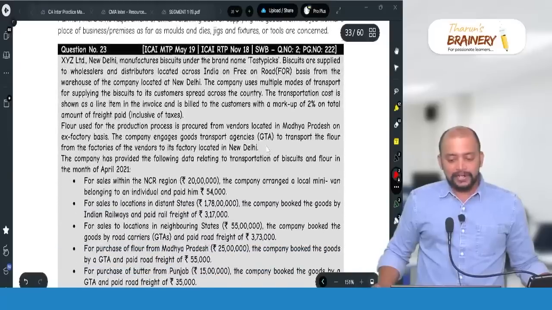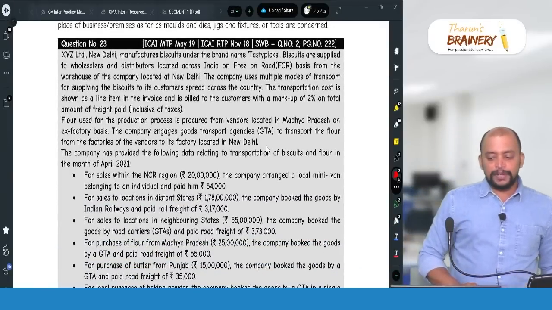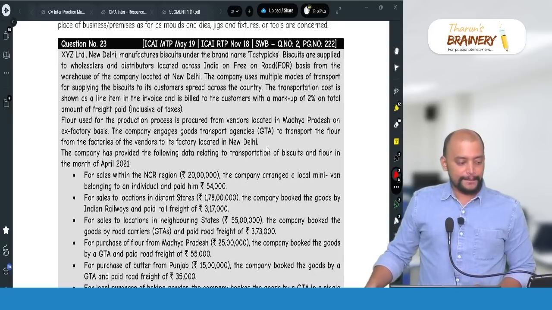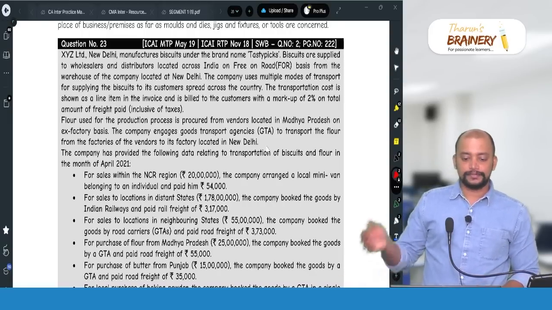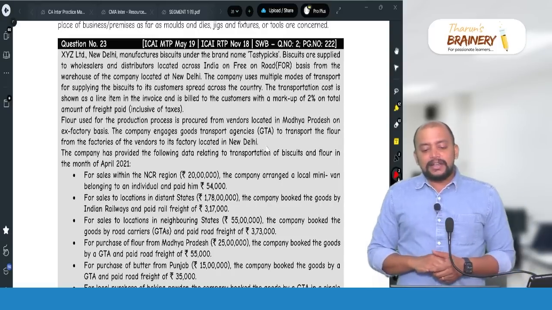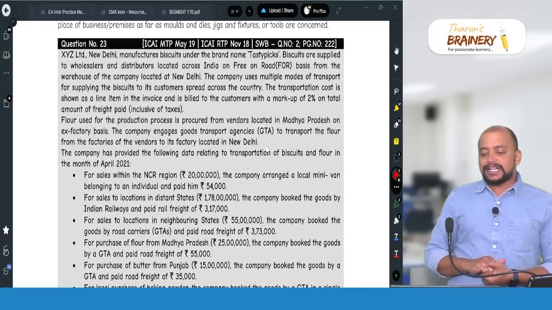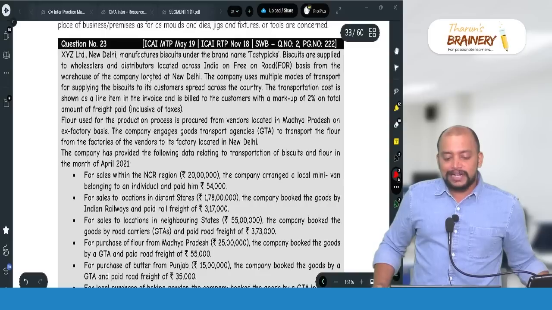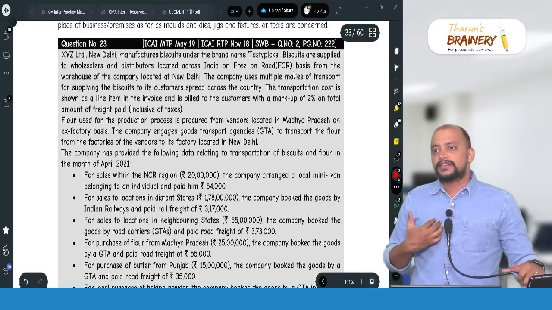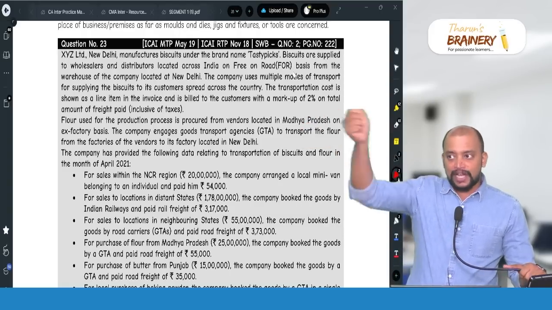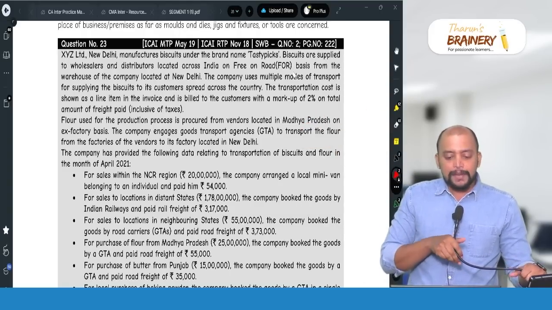Then the next question, on page number 222, exemptions. XYZ Limited, New Delhi, manufactures biscuits under the trade name Tasty Picks. Biscuits are supplied to wholesalers and distributors located across India on free on road basis. Means we need to incur the transportation cost and deliver the goods to their location from the warehouse of the company located at New Delhi.